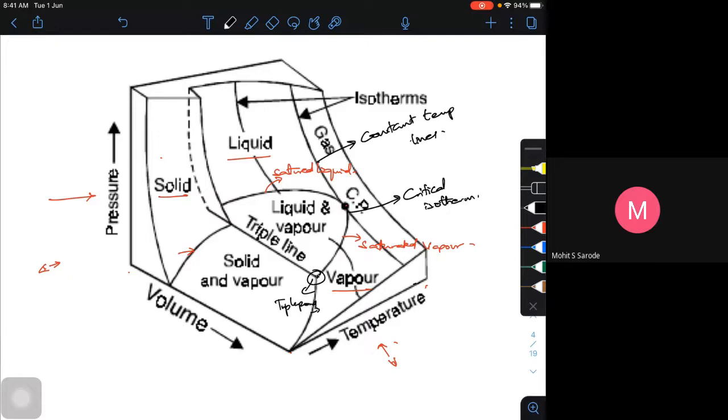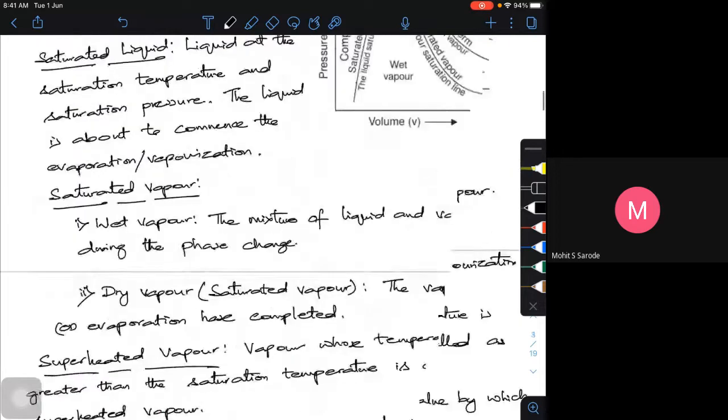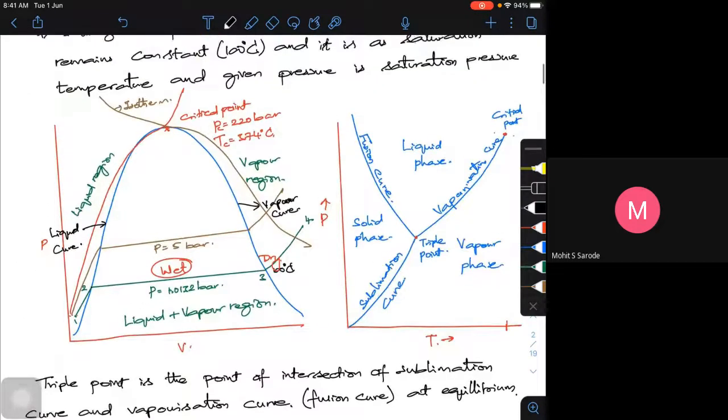Okay. And all the lines that pass through here are all passing inside your dome, all your temperature lines. That means if I go back to this PV diagram and look at any temperature lines, it will be something like this. It will come here, it will go here, then it will go like this. These are isothermal lines. So I can represent all these things in a single PVT surface.